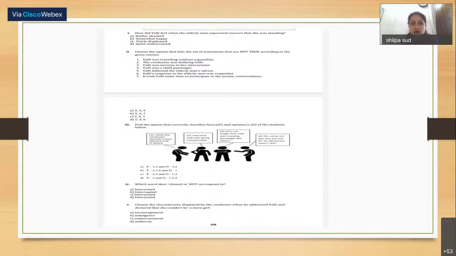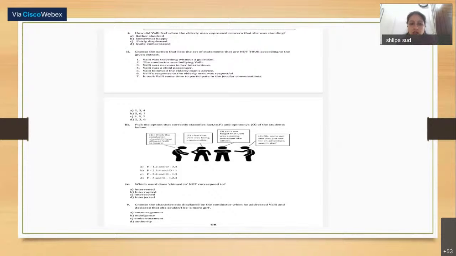So statements, 7 statements are given, and students have to identify the statements that are not true. Then next is 4 people talking, and in the pictures they are given some statements, and the student has to tell which one is a fact, which one is an opinion. So the difference between fact and opinion should also be clear to the students.